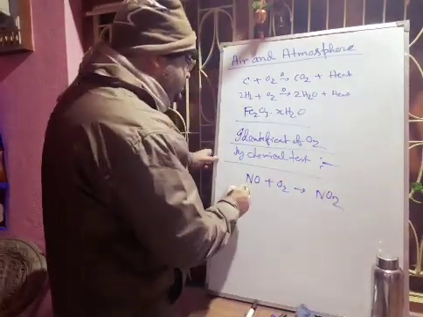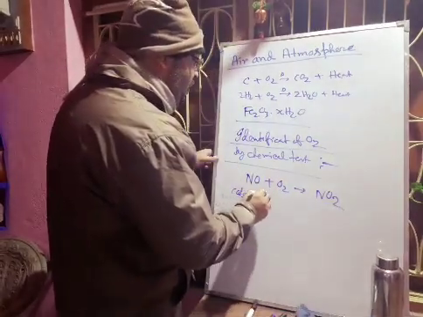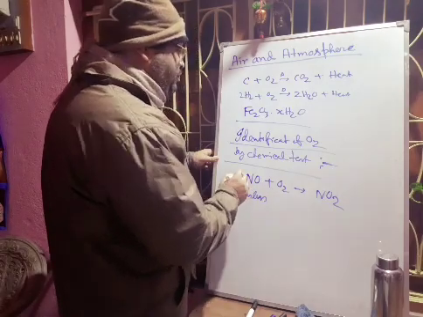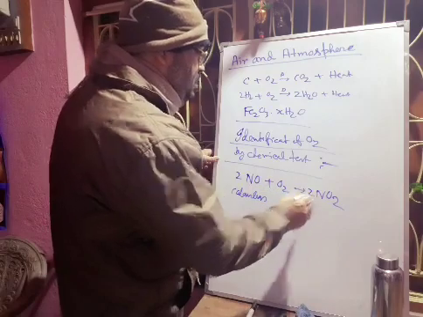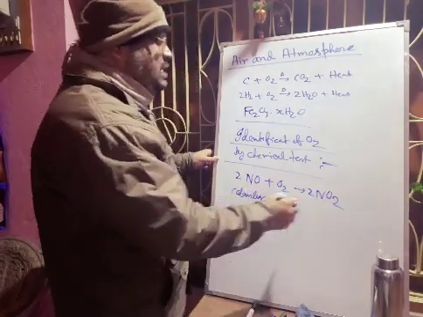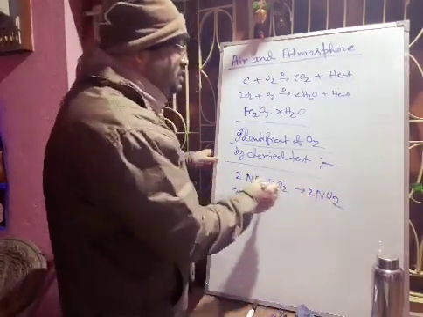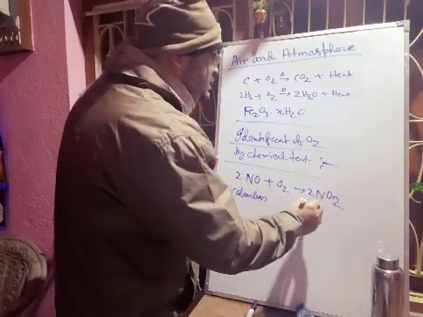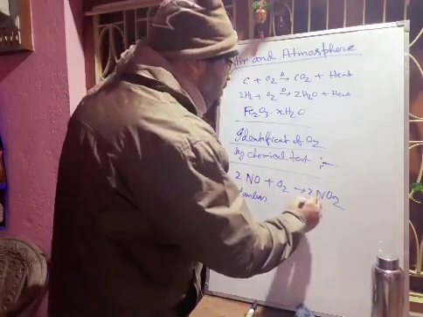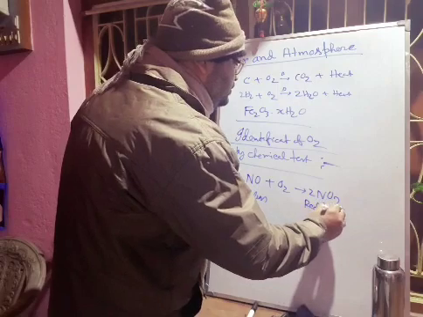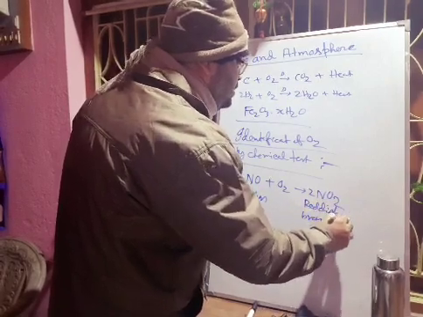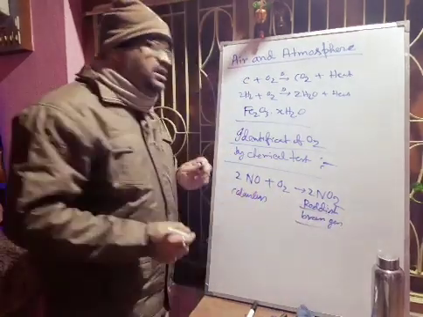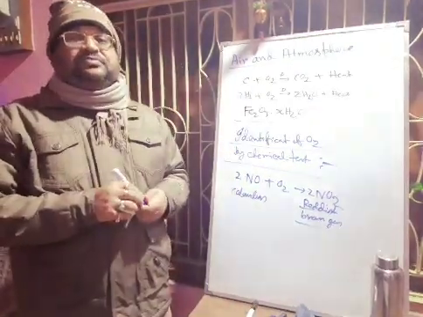Nitric oxide is a colorless gas, and when it reacts with oxygen, producing NO2 gas, this is a reddish brown gas. So from here also you can tell there is the presence of oxygen.